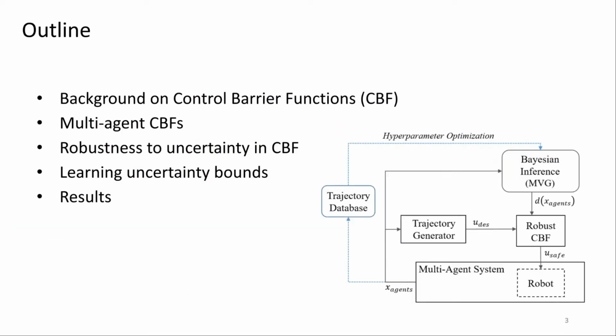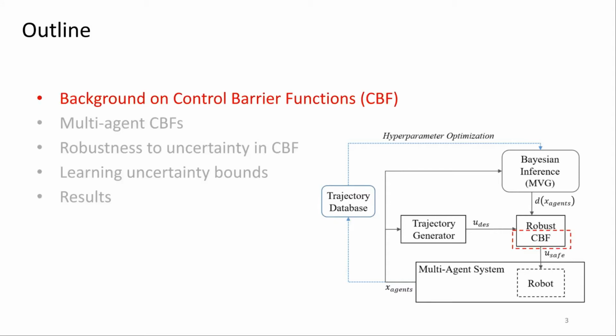Here's an outline of the talk. First, I'll give some background on control barrier functions and then briefly describe multi-agent CBFs that can be used to guarantee safety in multi-agent settings. I'll then discuss how to incorporate robustness to uncertainty in these CBFs and how we can accurately learn bounds on these uncertainties. I'll conclude by showing some of our results obtained in simulation.